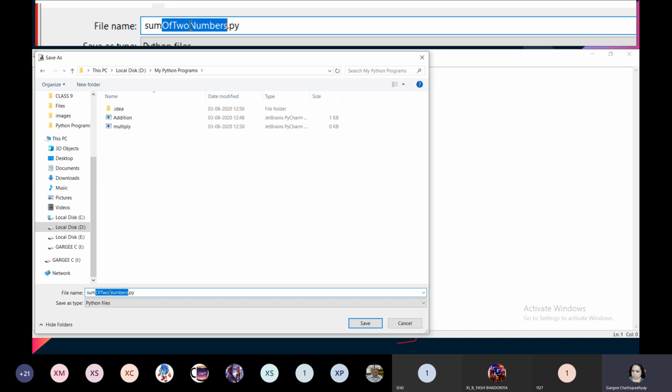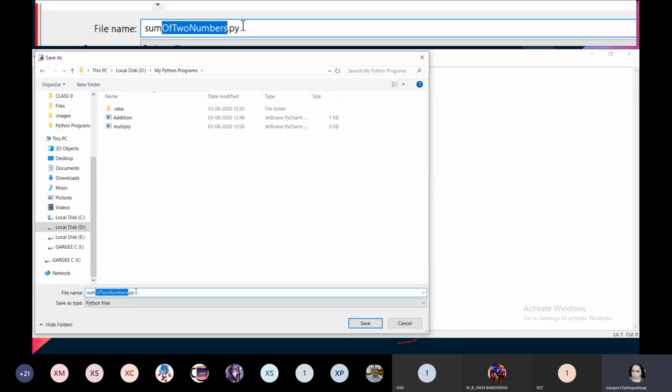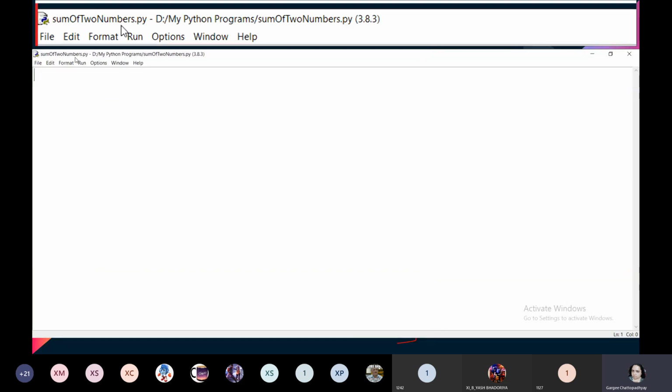That is the reason why it is a good programming practice to name your programs, name your identifiers according to the work they are doing. Because I'm going to create a program for displaying the sum of two numbers, I'm using sum of two numbers dot py as the name of the file. And this .py extension is mandatory, which says that it is a Python program. Click on save, and here you get the name. So your program is saved.